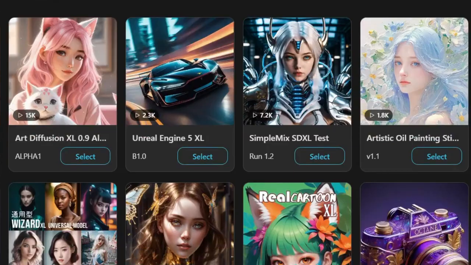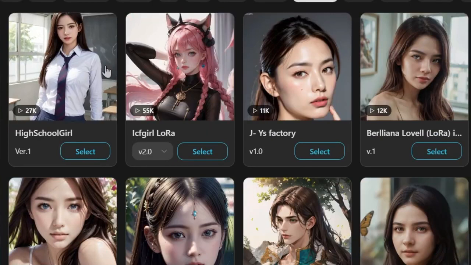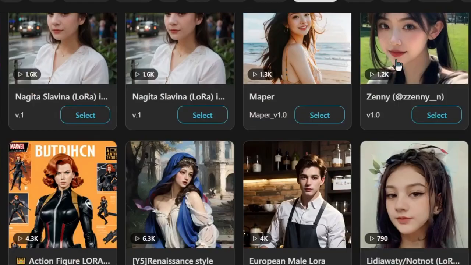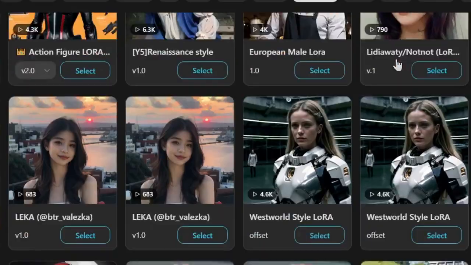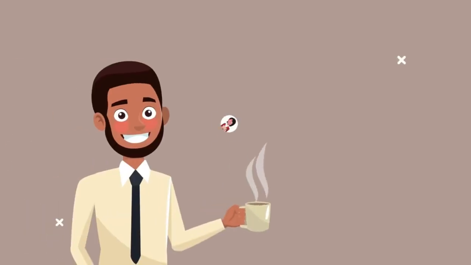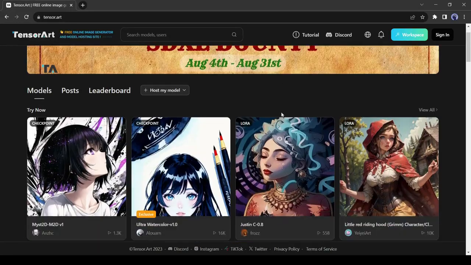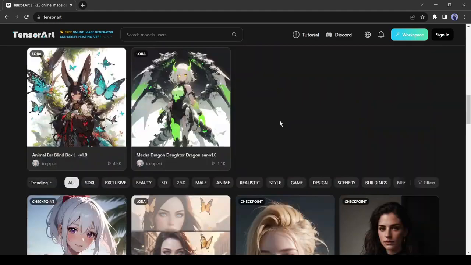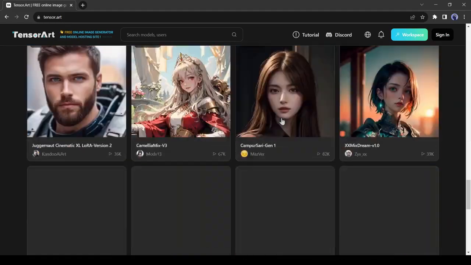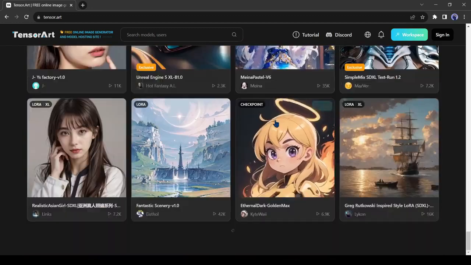Then I found another awesome tool which can be called better than Midjourney. And the interesting fact is that it's free. You will even get an opportunity of making money with this tool. I bet you will definitely like it. So, without further ado, let's dive in. Introducing Tensor Art. This completely new AI can create images like these, and to me, it's genuinely the best free alternative to Midjourney.